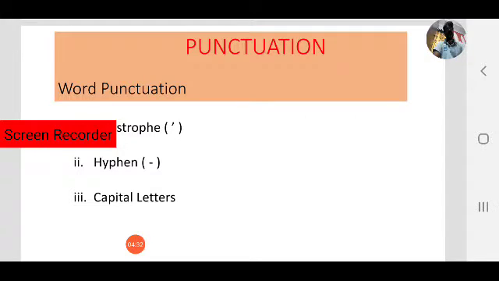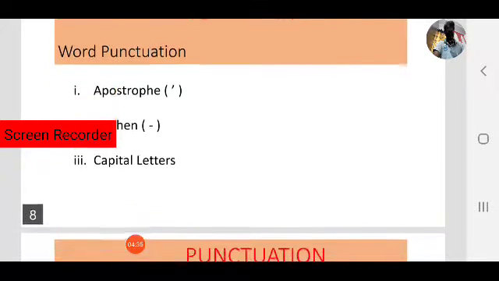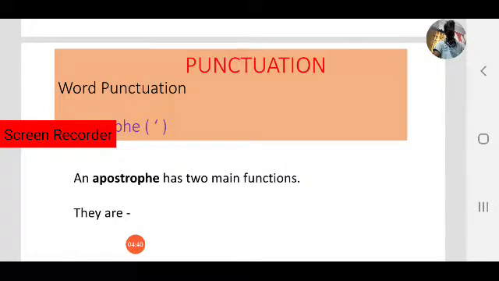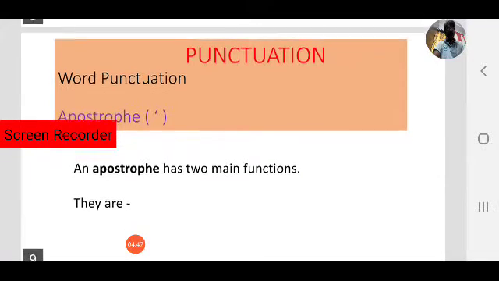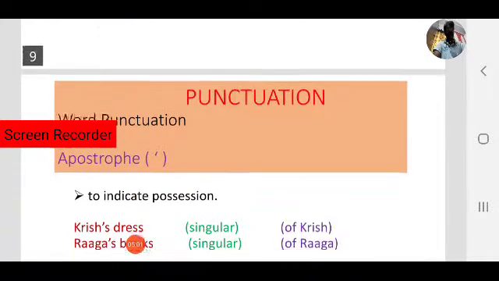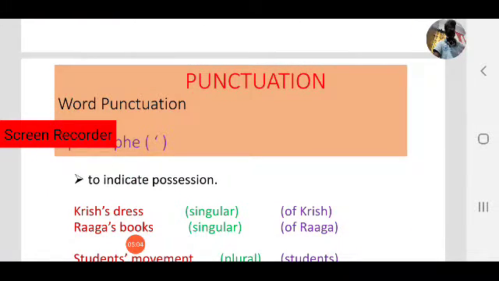Okay. Now let us move to the apostrophe. What is an apostrophe? How is it used? Let us discuss. An apostrophe has two main functions. You know the sign we can find in the bracket. The apostrophe has two main functions. First one, to indicate possession. To indicate possession means belonging.